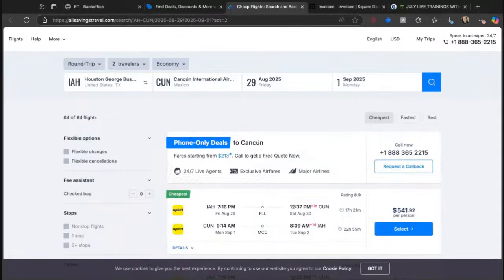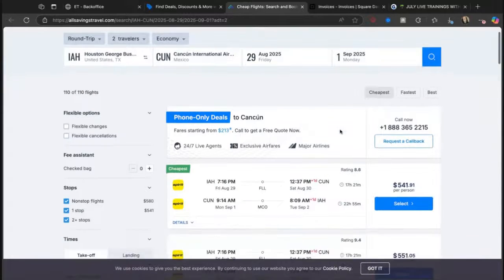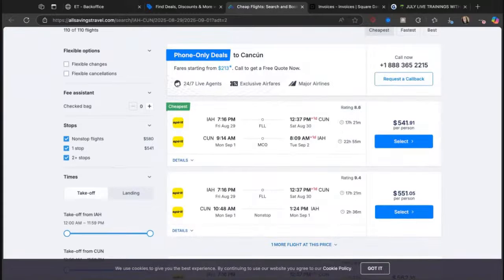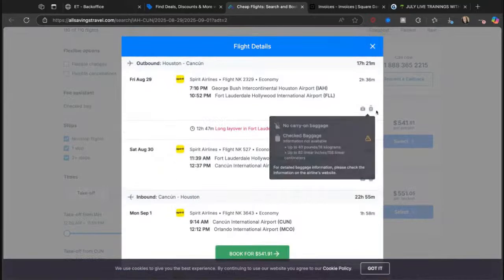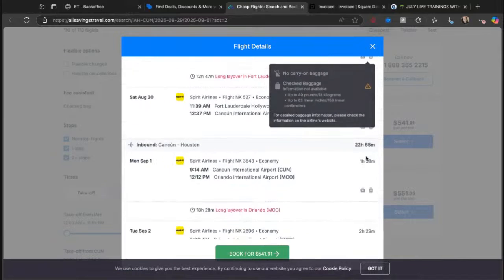Okay, so we have our booking. You can technically call, but you don't have to do that. We're just gonna pick the best deal flight. Now, if we pick the cheapest flights, what's going to happen? There's no baggage included. It tells you no baggage, right?